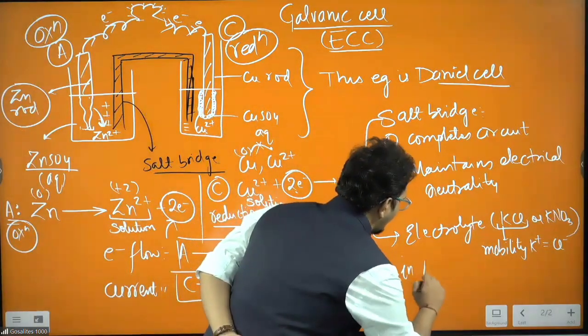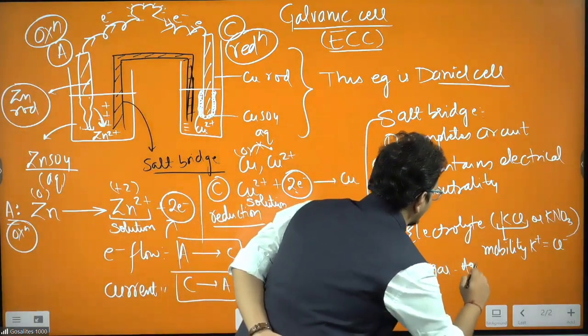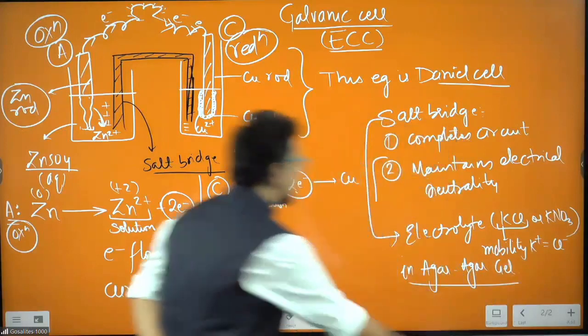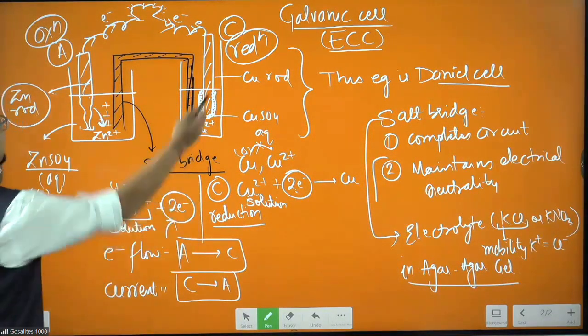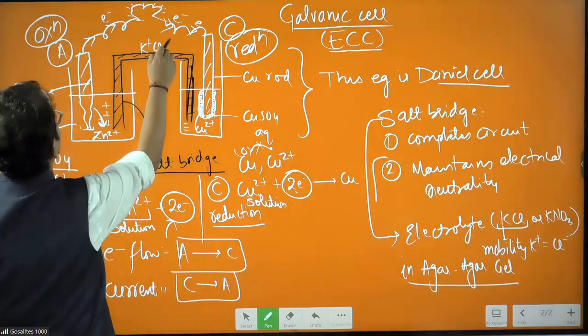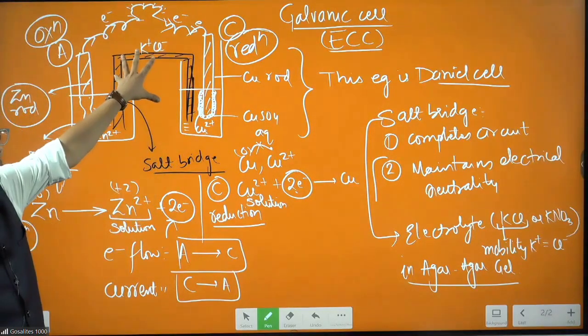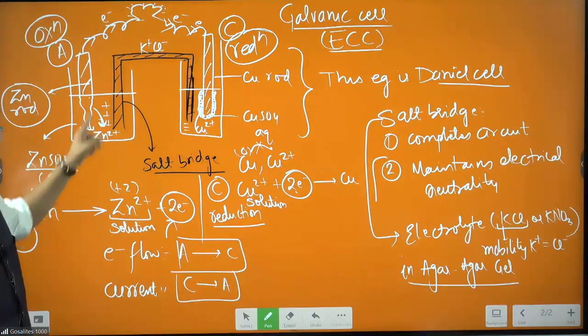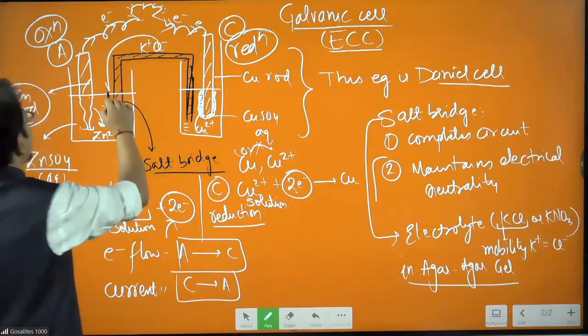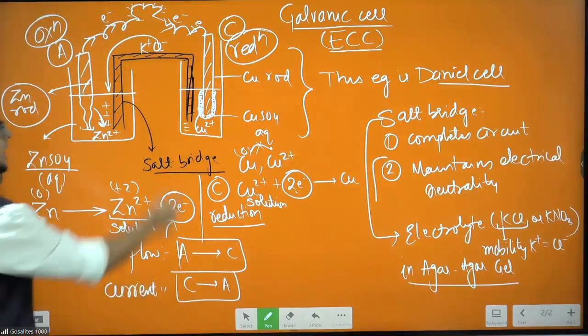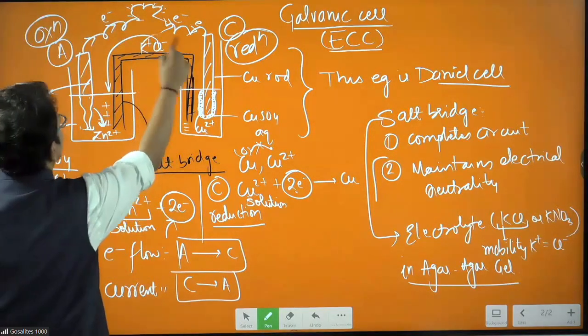It is in agar-agar gel, the same agar-agar gel that you use in biology, which is used here as well. So what happens? For example, you have KCl in the salt bridge. Wherever positive dominates, Cl minus will run and satisfy it. Wherever negative dominates, K plus will run and satisfy it.